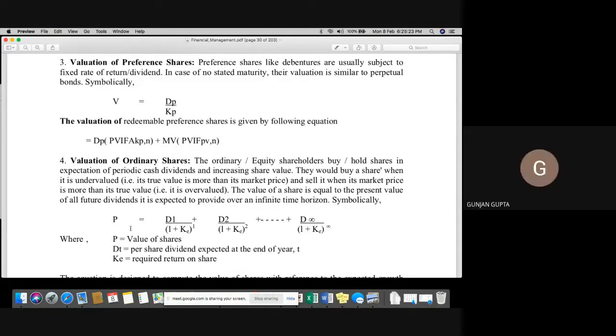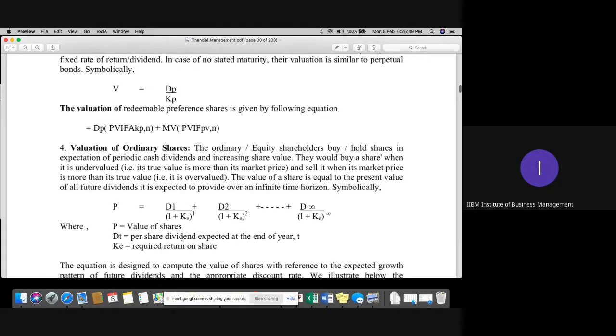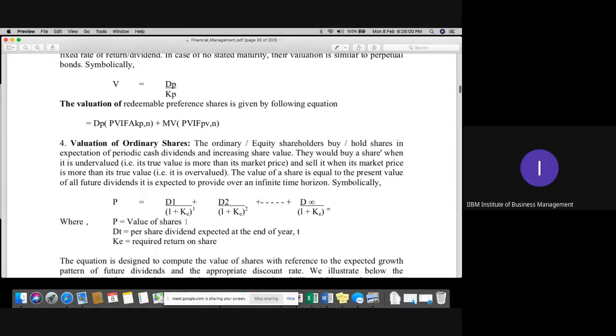You can see that the value of share is D1, that is dividend earned in the first year, over KE, the return on equity shares. Similarly KD, KP and KE. For the second year, dividend multiplied by second year PVF. Third and infinite, we have to calculate accordingly. So the value of a share is nothing but the dividend earned on a particular equity share and the required rate of return on that share, that is your K. Similar formula, no change.